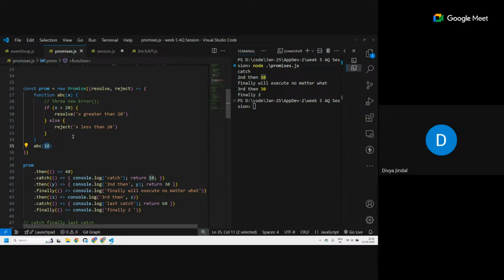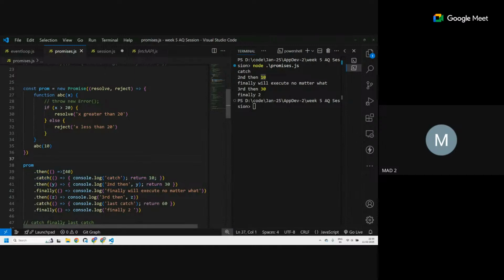You're calling ABC 10 within the promise. Yes. So immediately I create a promise. I call this function, and then immediately it resolves or rejects, depending on the value that I gave here. Within the promise, you have a function which will itself tell whether the promise is being resolved or rejected. Yes. Okay. So right now it actually rejects, right? That's why this particular line did not get executed. This line got executed. Okay, I got it now.